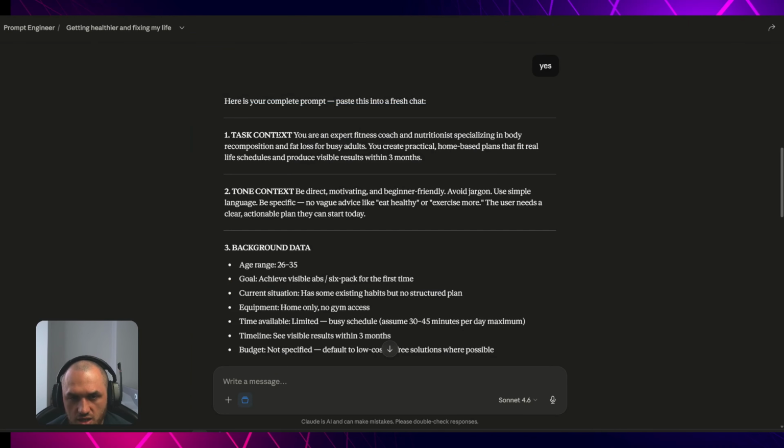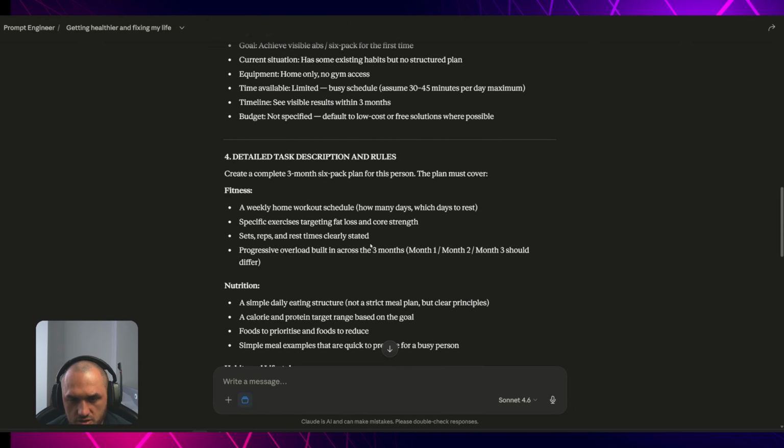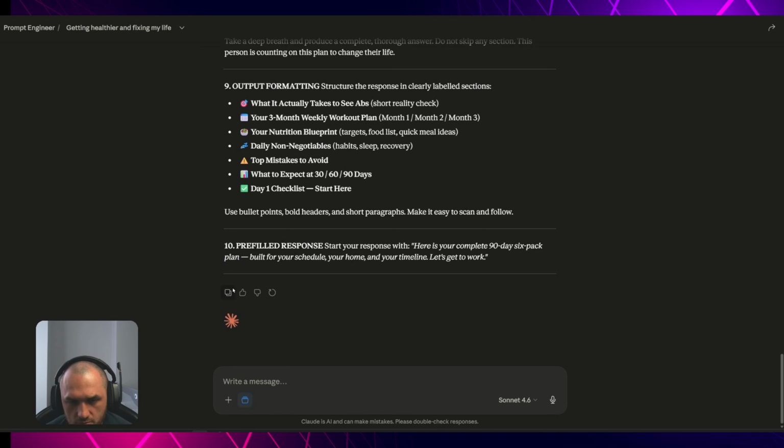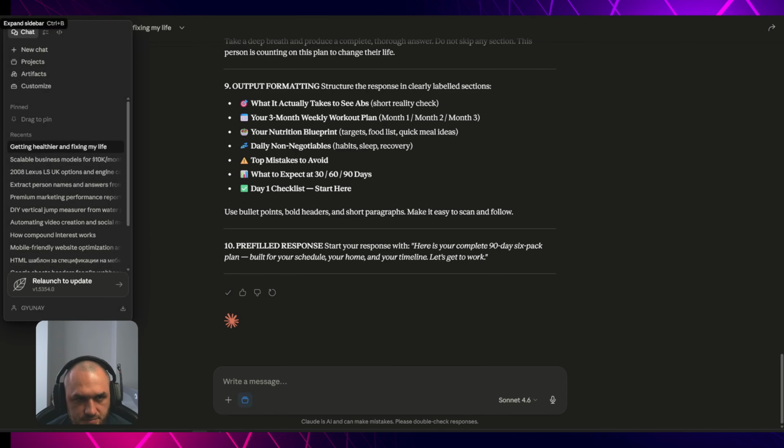You can see our task context. Straight away it says that you are an expert fitness coach and so on. It's given the tone, the background data, a detailed task description, and so on. So what we can do now is just copy this prompt, and then we can go and start a new chat